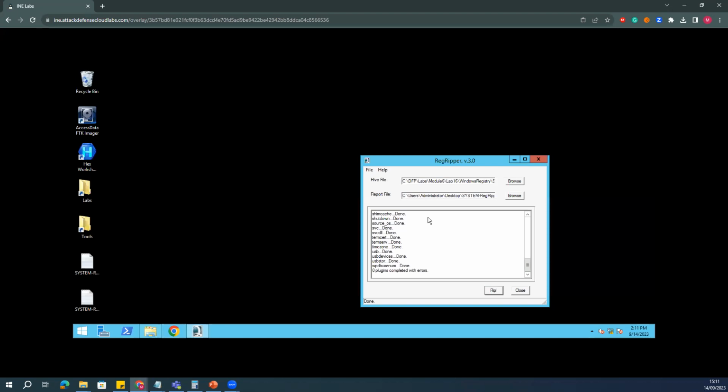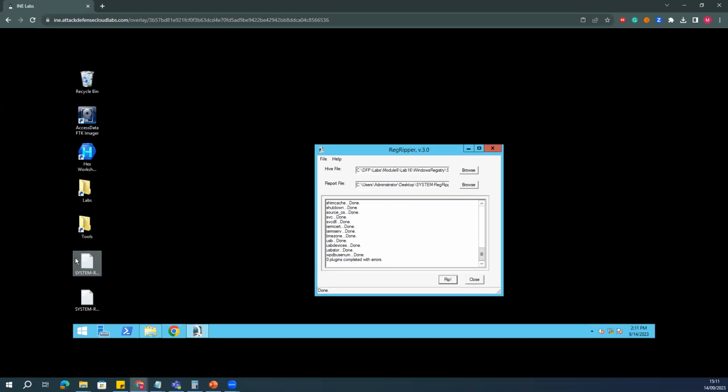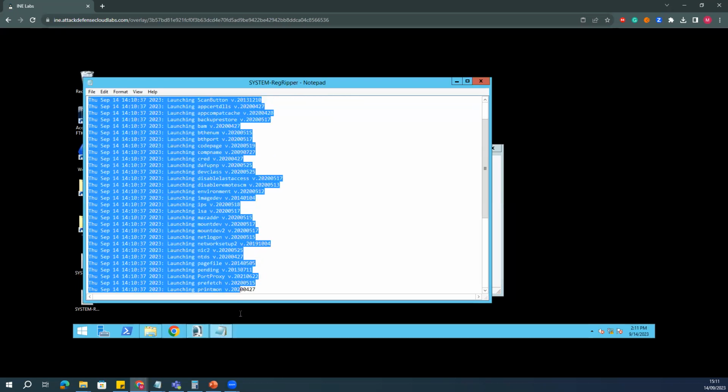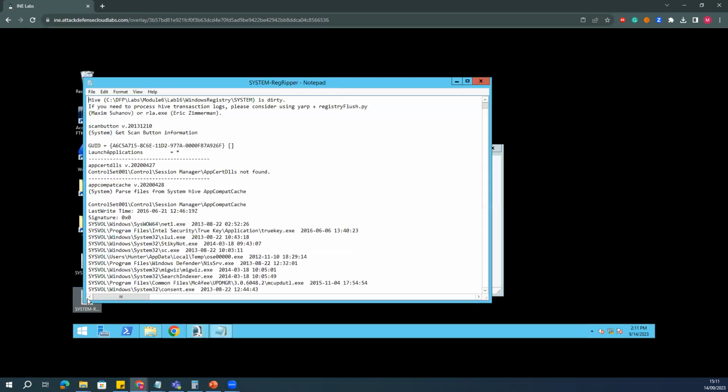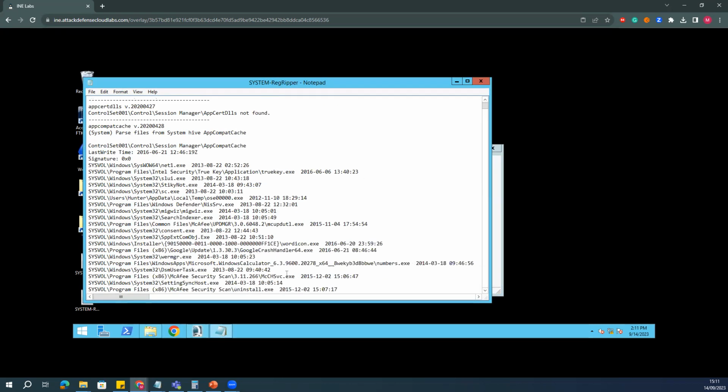If I go here, you will see that RegRipper has generated two reports related to this. If I open this one, this is the environmental details, all these things. We do not need to worry about that. The second file is the main file. So if I go here, you will see all the details.